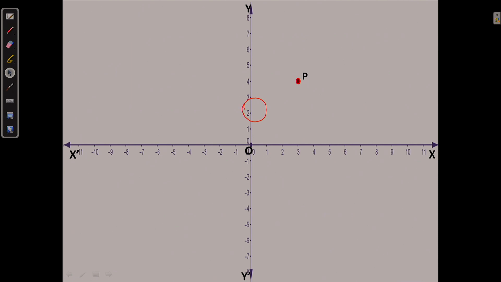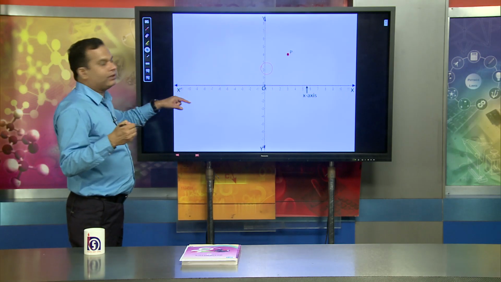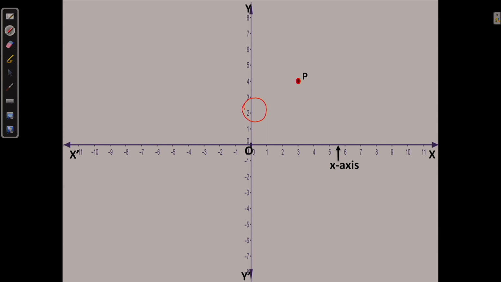We have to see the x coordinate and y coordinate. This is the horizontal line, known as x, and this is x dash, and the vertical line is y, and this is y dash. This is the y axis, the vertical part, where the upper part is positive and the lower part is negative.